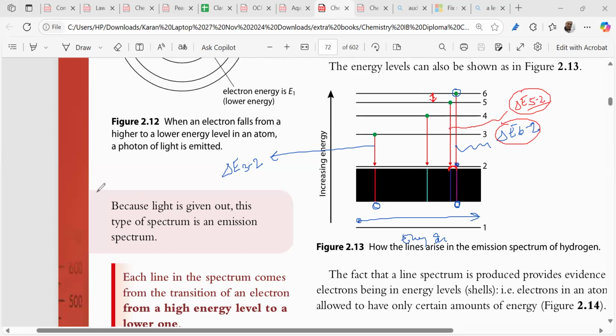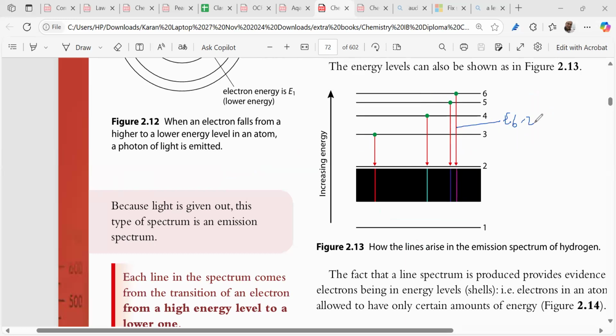Please stop me if you don't understand. Is it clear? Shall I come back again? No. The gap is there because this is 6 minus 2, and this is 5 minus 2. Understood? So this will have a gap of how much? Difference of energy exactly equal to this. Agreed? Understood?